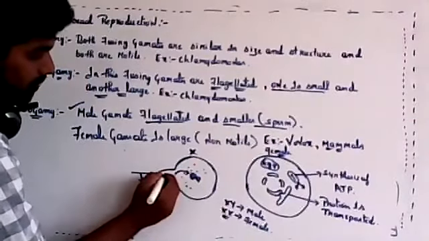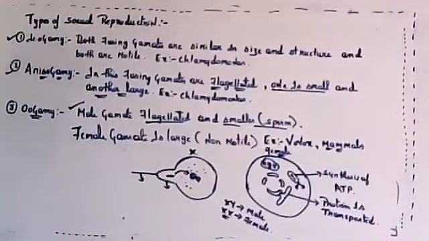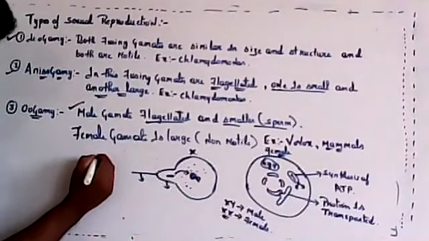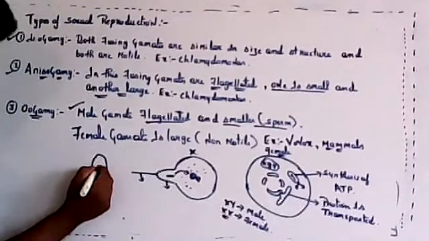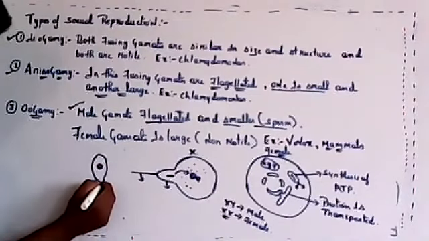The cytoplasmic content is very little in sperm. You see the structure of the sperm, it will be something like this, very thin. Very little cytoplasm will be there, but the nucleus will be larger. Then it will have a tail.